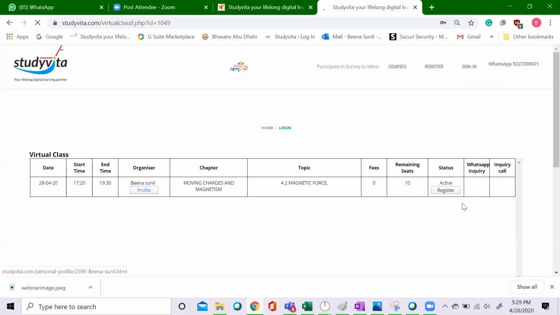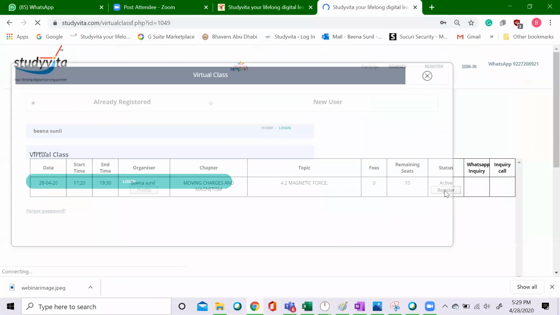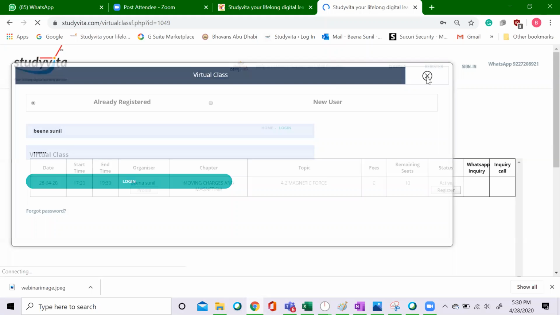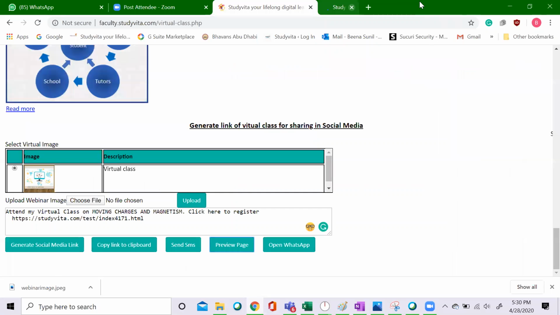I'm clicking. Here it is. And now whoever is coming can register over here, as an already registered user or a new register. Accordingly, they can just register for that particular virtual class.